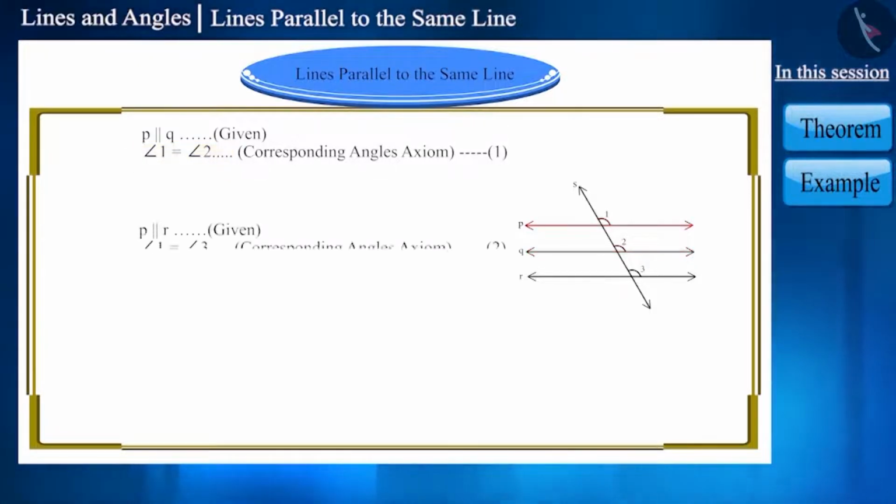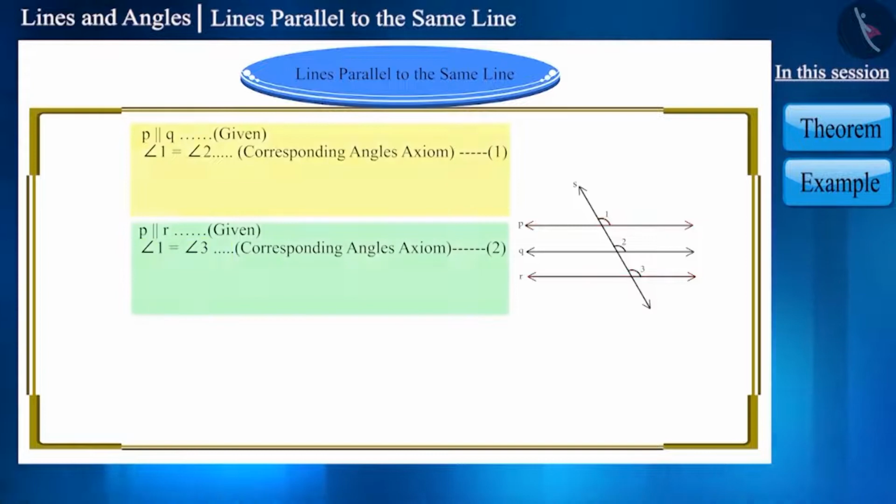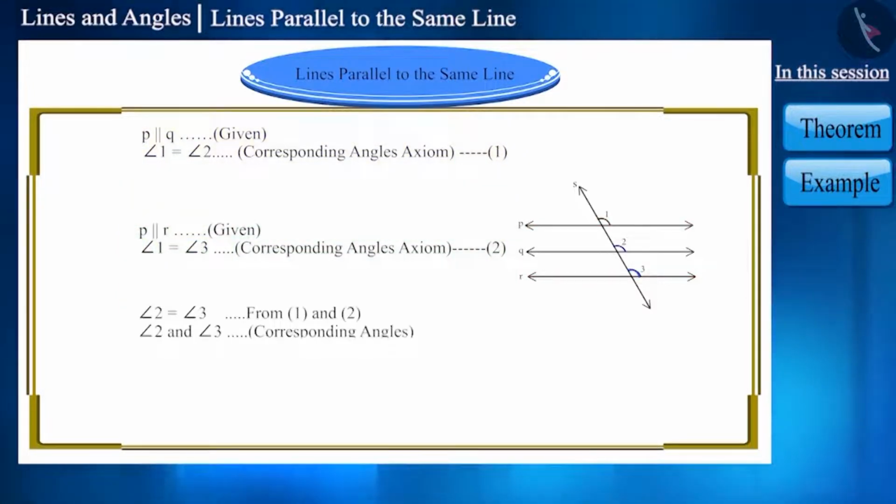And here, lines P and R are also parallel. Therefore, angle 1 and angle 3 will be equal. Looking at both the statements, we can say that angle 2 and angle 3 will also be equal. Friends, note that these are corresponding angles drawn by the transversal S with the lines Q and R.